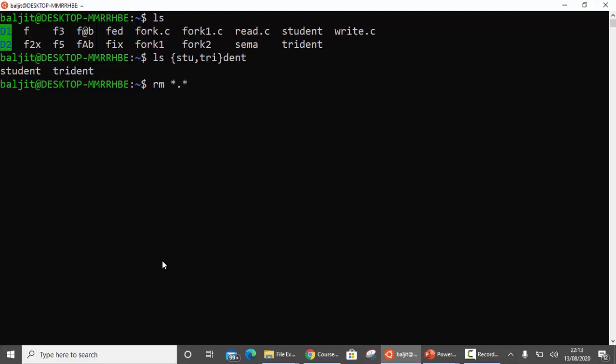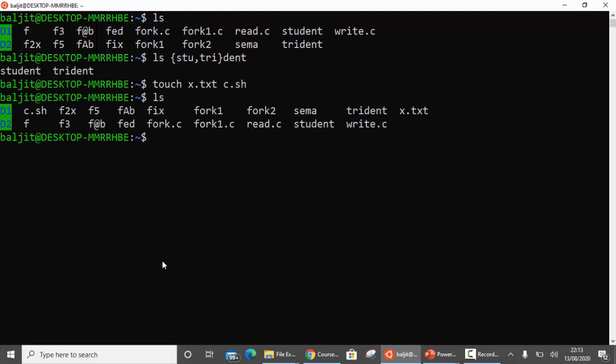So now in this case, if you can see, there is only one kind of extension that I have used. So let us first set up the system for that. Always remember, whatever you want to do, your system should have certain files matching that criteria and certain files that do not match that criteria. So in this case, I have only one kind of an extension. To be more clear, I should have files with different kind of extension. So let us create certain files. Extension can be, let us suppose, x.txt, and there can be other that c.sh. So now I have files with three kinds of different extensions.